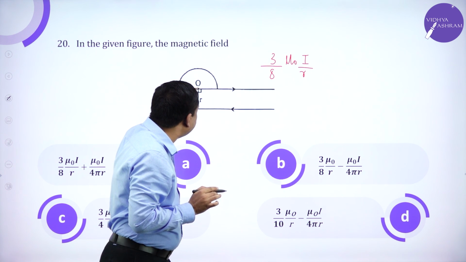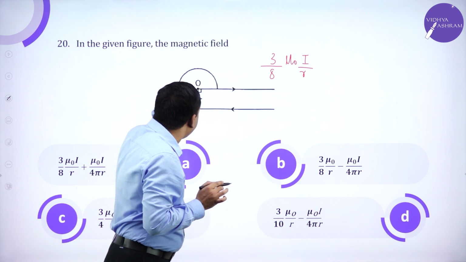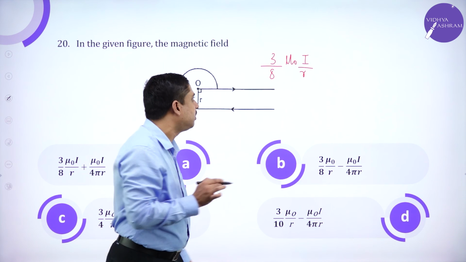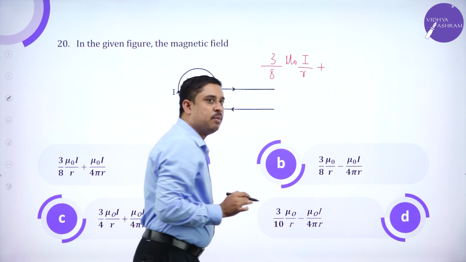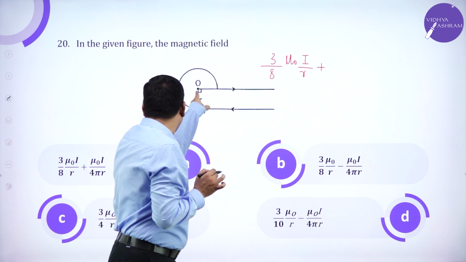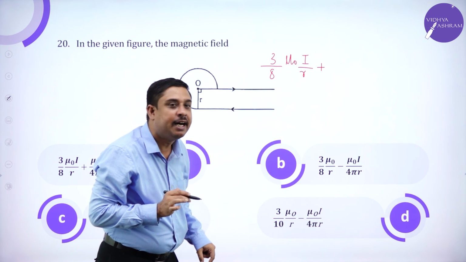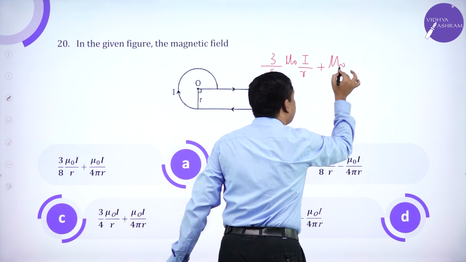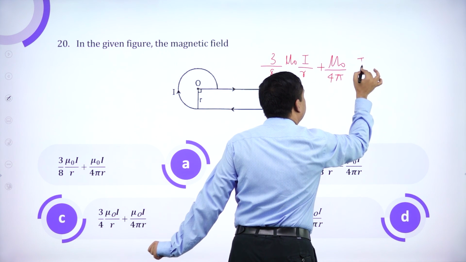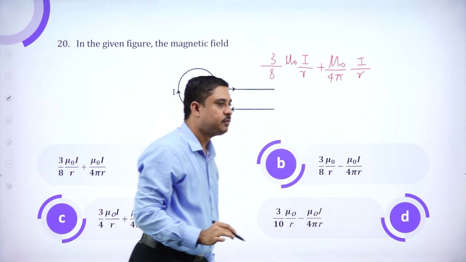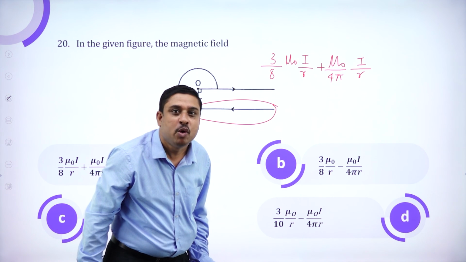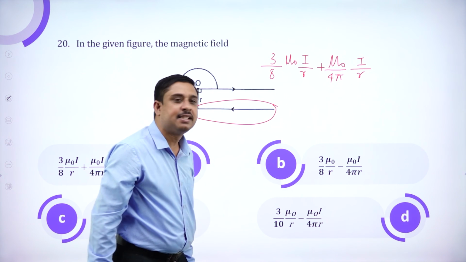So magnetic field at the center due to this arc which is 1/4 less than the actual arc, plus magnetic field at the center due to the straight wire, mu naught by 4 pi I divided by R. This portion is not contributing to the magnetic field at the center.